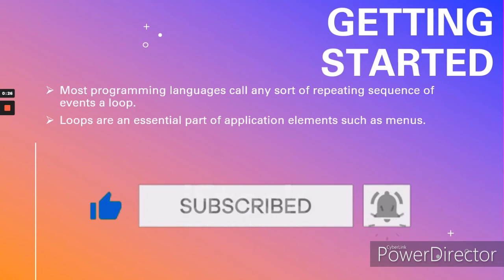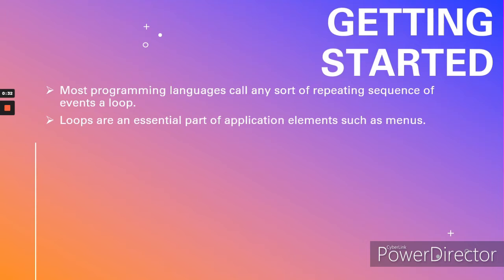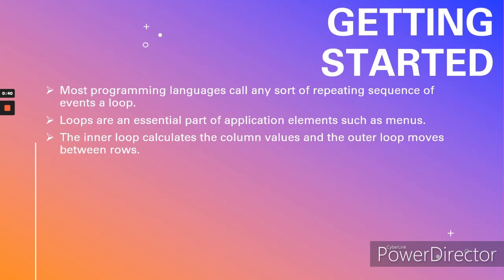In some cases, you must create loops within loops called nested loops, like nested conditional statements. For example, to create a multiplication table, you use a loop within a loop. The inner loop calculates the column values and the outer loop moves between rows. You will see such examples in the future.